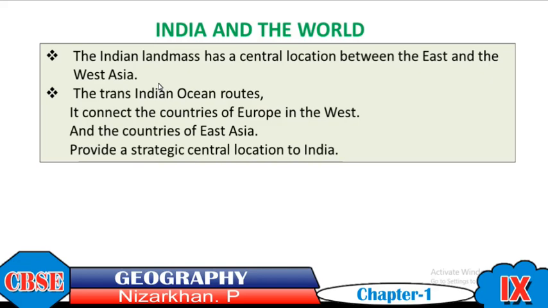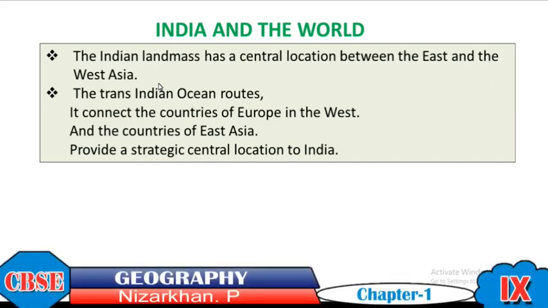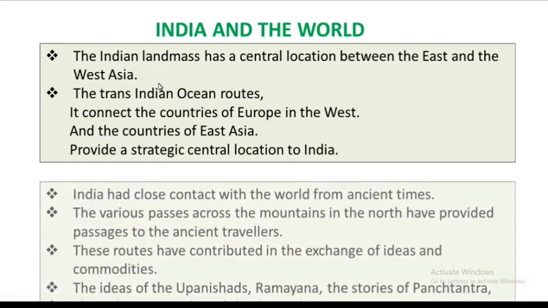It provides a strategic central location to India. From the western coast, India can connect the countries of Europe, and from the eastern coast, India can connect the countries of the east.